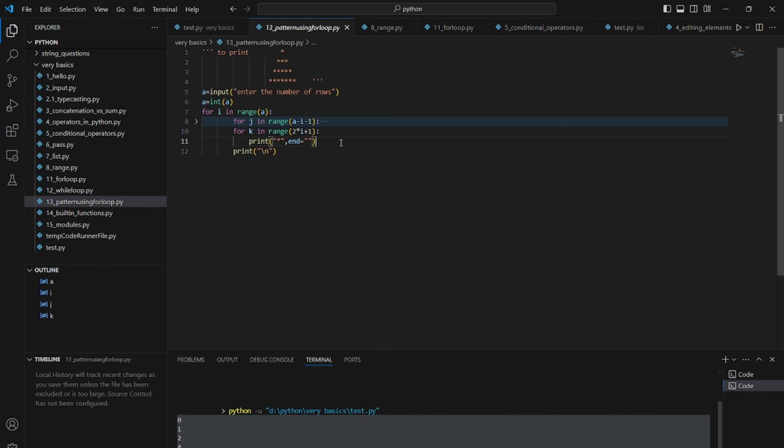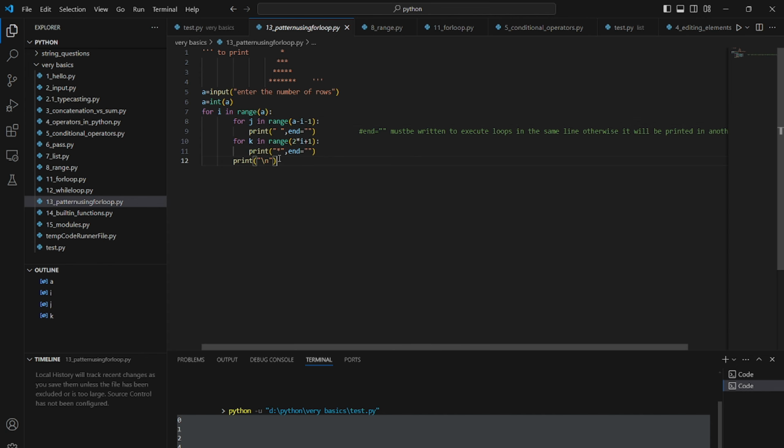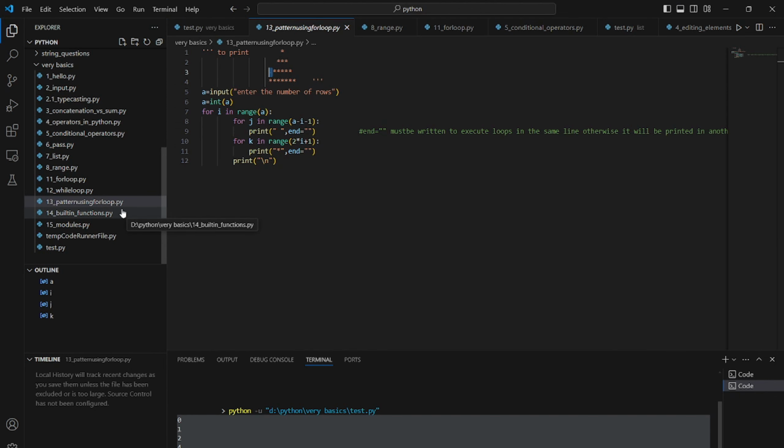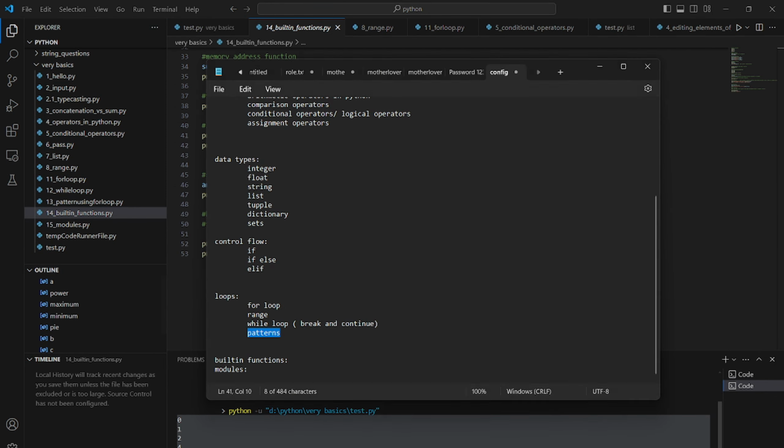This one will print the stars. If we print the spaces before the stars, the code will be fine, and we don't have to worry about these spaces, because 1 star, 3 stars, and 5 stars will be enough to print this pattern. So that's it. And then we have built-in functions, right?